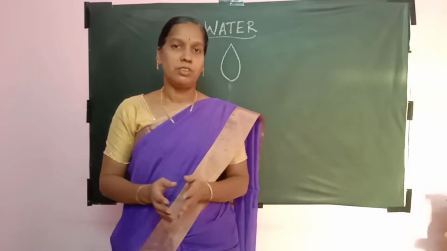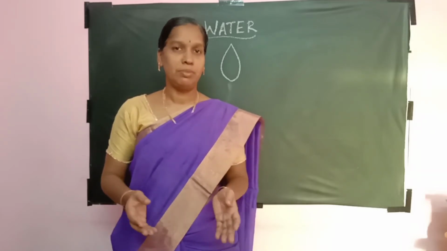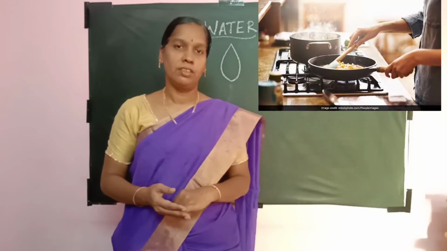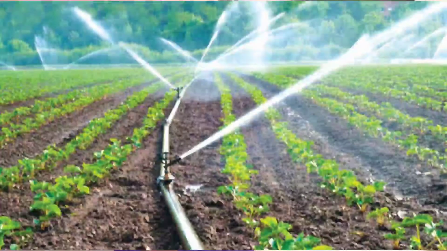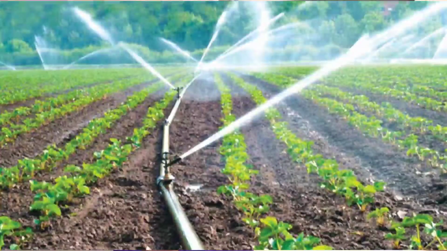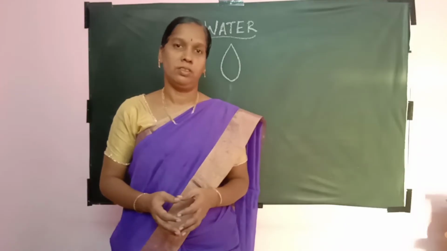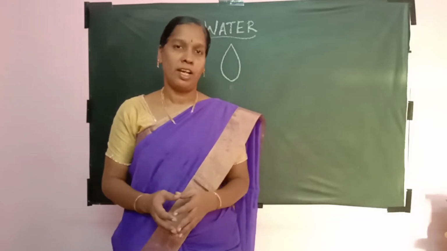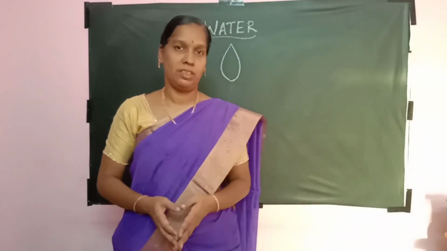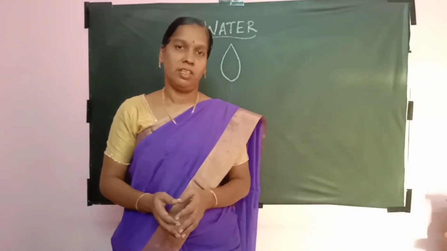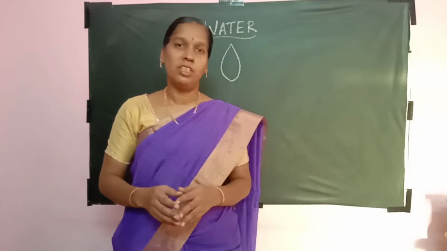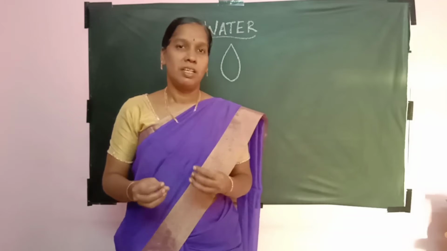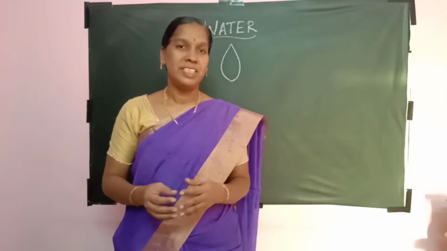For various purposes also we make use of water. Can you name some of them? Yes. For cooking, for washing, for irrigation purposes and all, we make use of water. If one day water does not come, all of our activities cannot be done properly. All the work will be delayed. After we get water from the tap, only then can the routine work be done. So water is very essential for our basic needs.